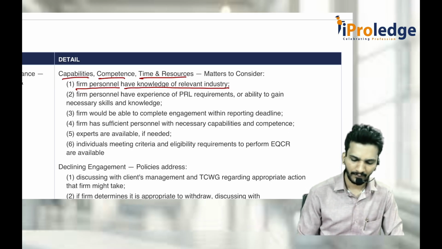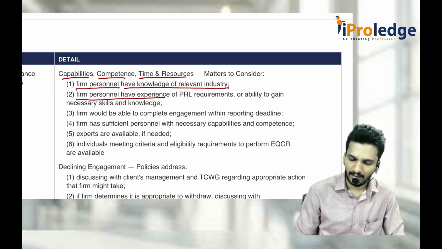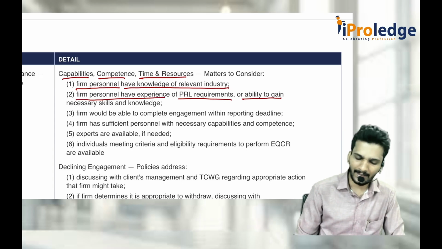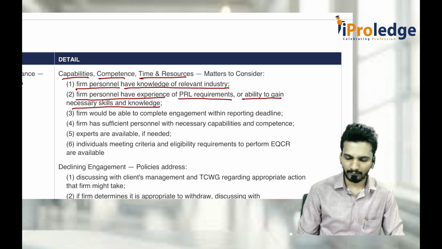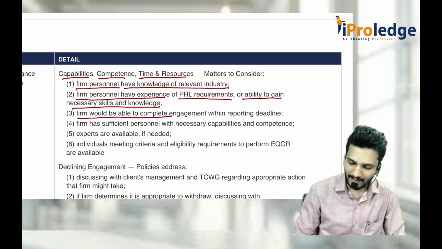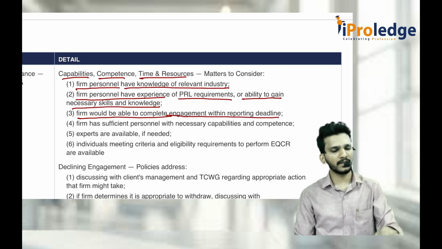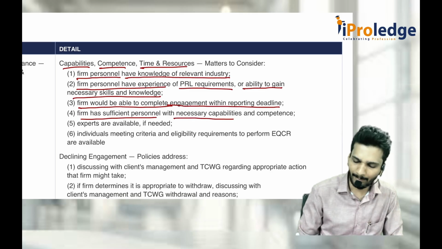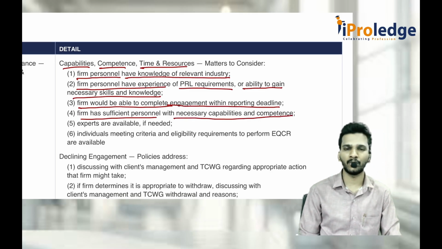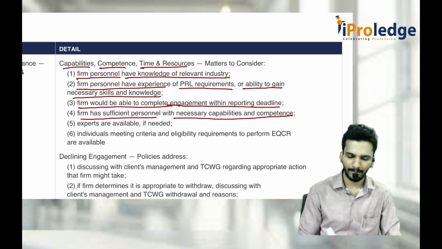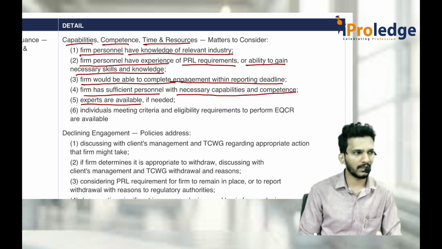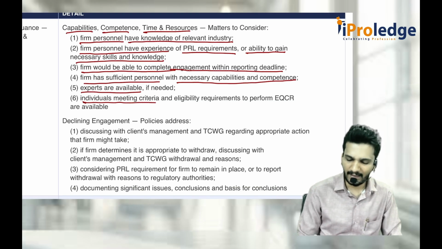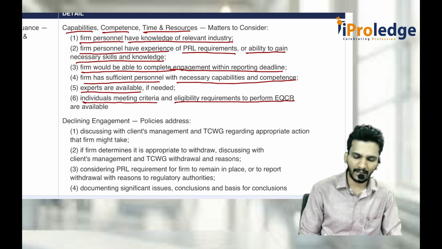Refer somebody else. Firm's personnel have experience in the relevant regulatory requirements or ability to gain the necessary skills and knowledge. Firm would be able to complete the engagement within the reporting deadline. That means, do you have sufficient time to complete within the time which is allowed for you? Firm has sufficient personnel with necessary capabilities and competence. Time also should be there, people also should be there, and those people should be competent and capable enough so that they can go and do the work properly. Experts are also available if required. Individuals meeting criteria and eligibility requirements to perform EQCR are also available.